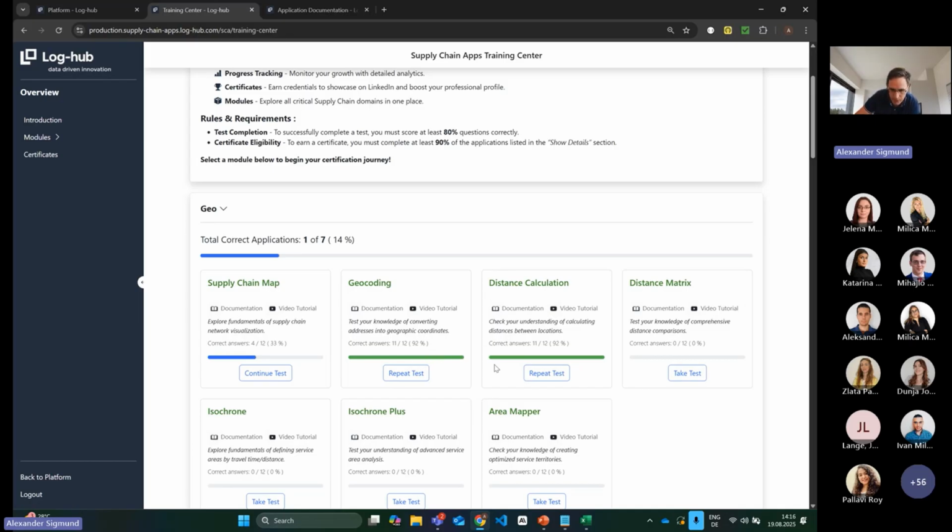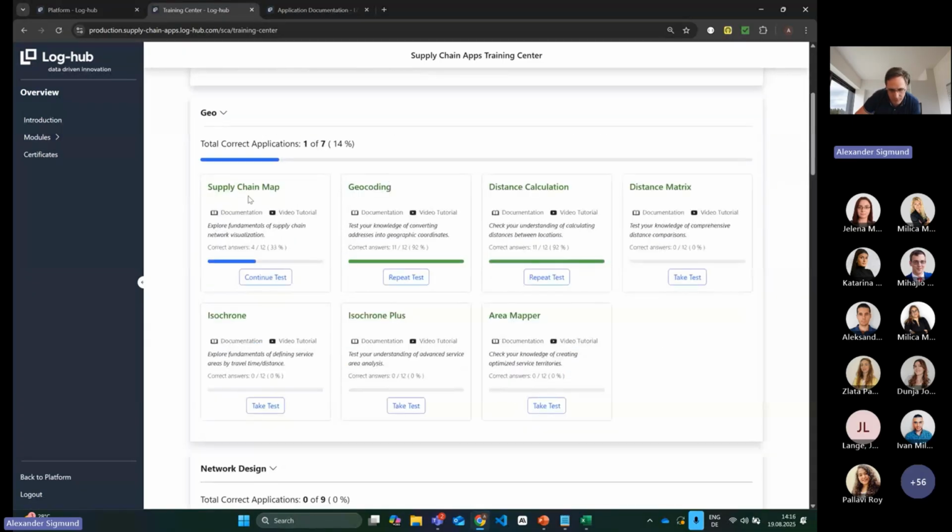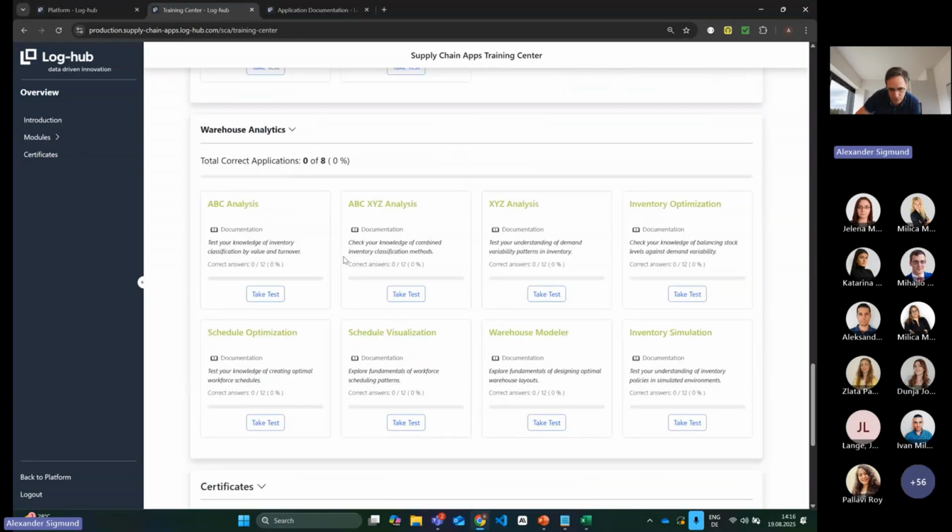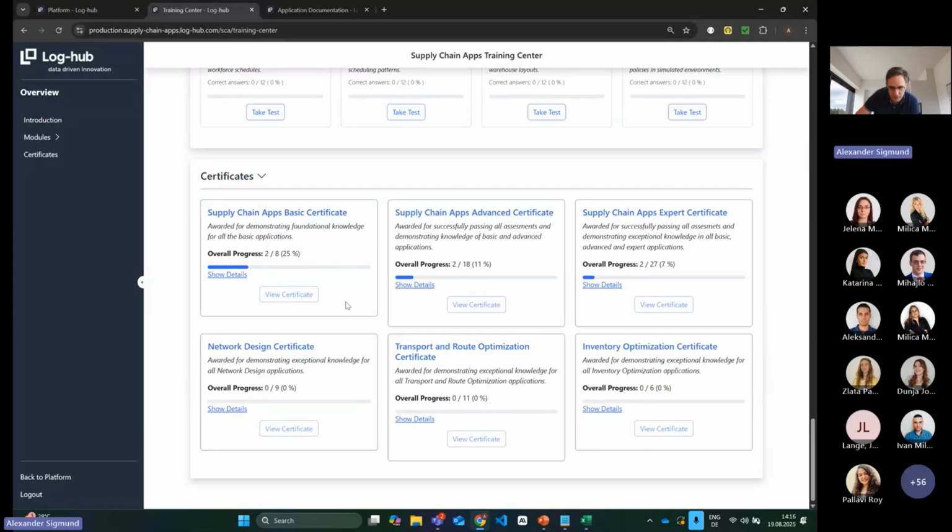This was enough to actually pass the test. Then one more topic: whenever you pass the test and finally reach the certificates, first of all, you can view the certificates, you can download them, and you can also share them on social media, or add them, for example, to your LinkedIn profile if you want to. This is only available if you actually reach the certification here.